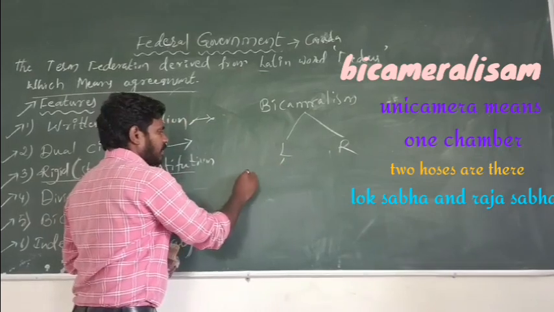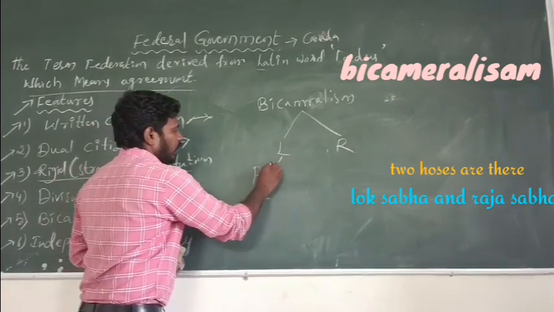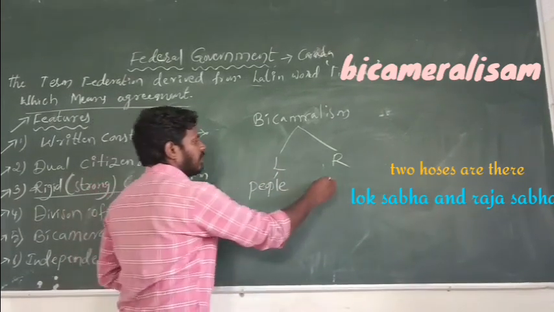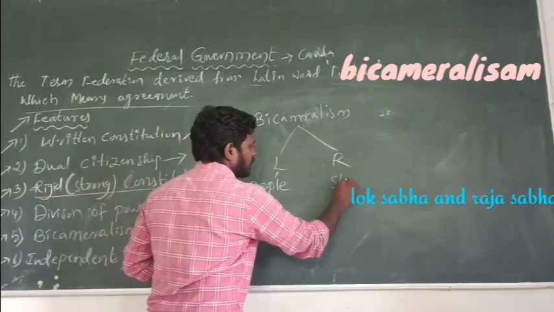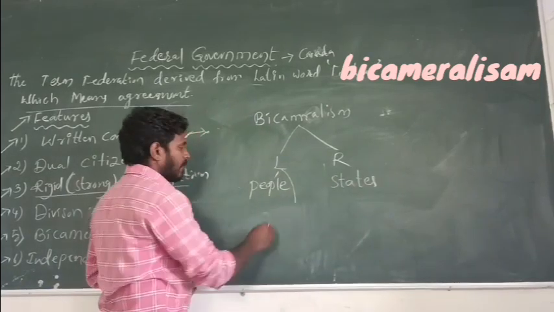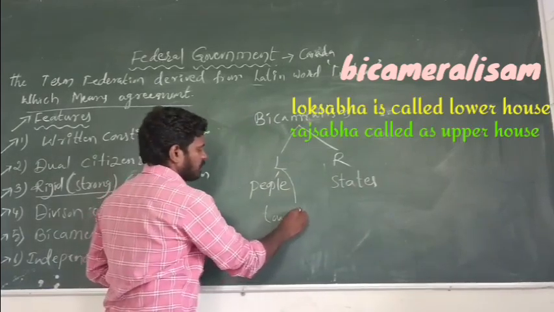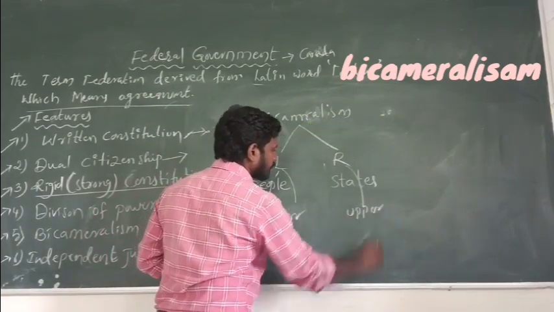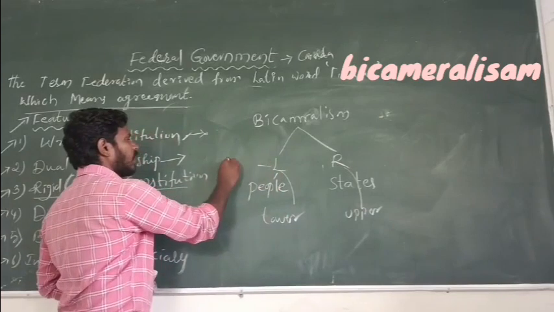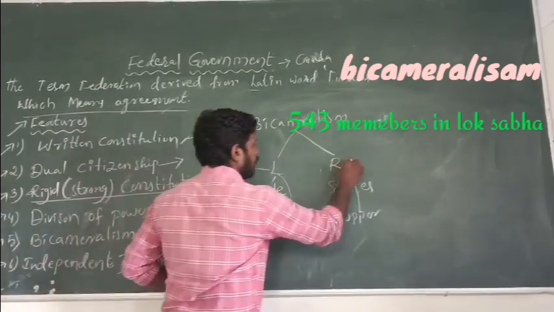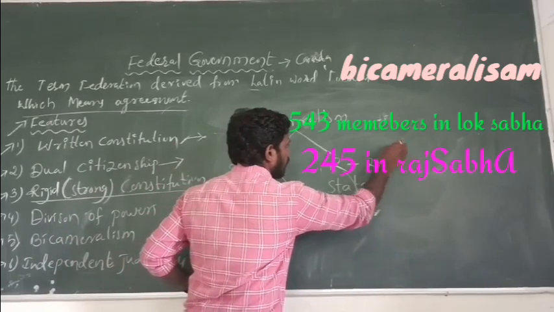Lok Sabha represents the people. Rajya Sabha represents the states. Lok Sabha is called a lower house and Rajya Sabha is called an upper house. In Lok Sabha, a total of 543 members are present now, and in Rajya Sabha a total of 245 members are there.